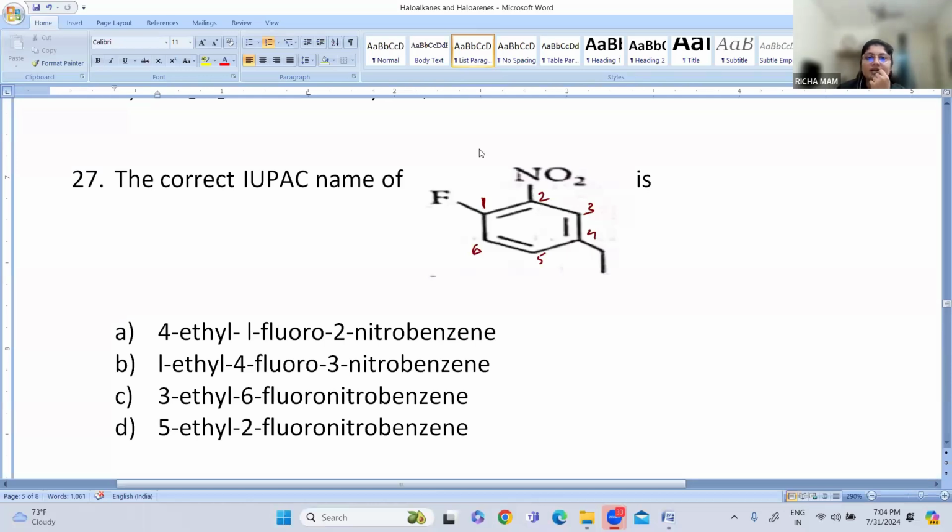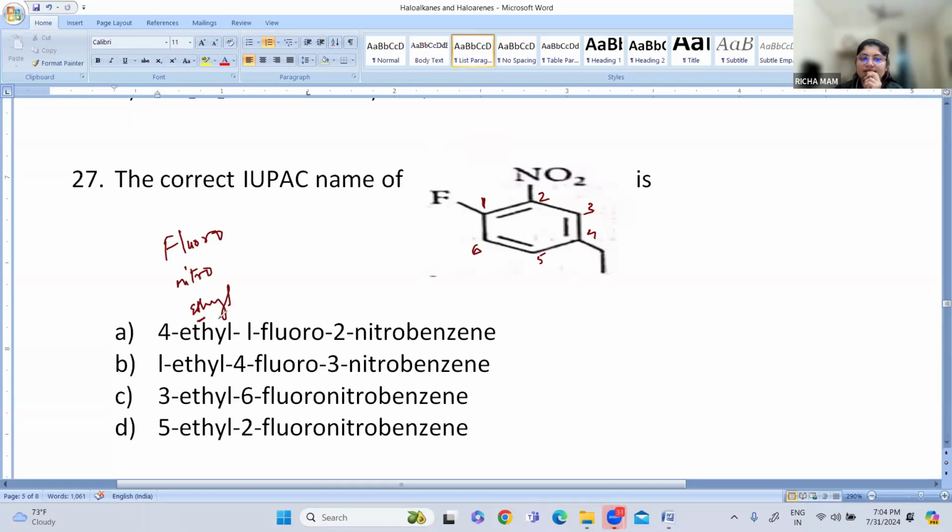Others? I've started the numbering from fluorine. Aishwarya has answered it as A. Okay, everybody has answered it as A only. So when we have the numbering system, we have to follow what? Alphabetical order. So at first, we have fluoro group, we have nitro group, we have ethyl group.